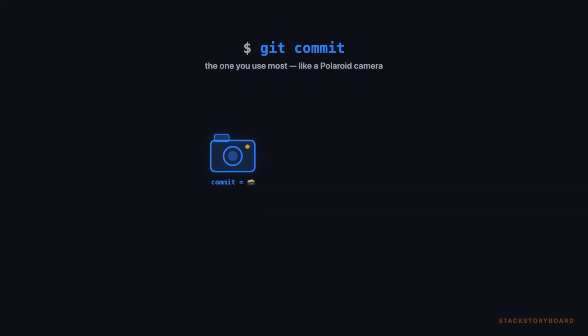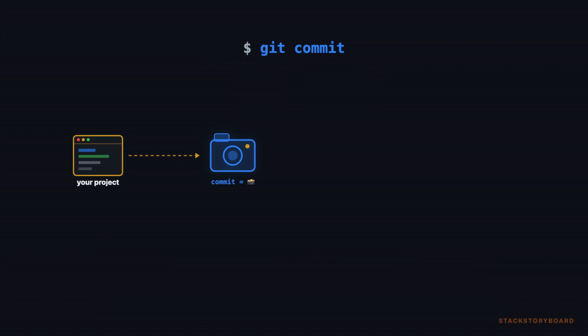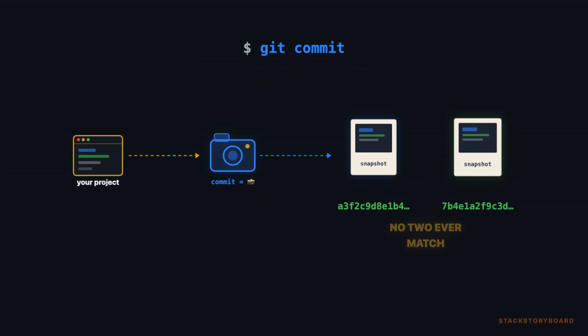Start with the one you use most, Git commit. Think of it like a Polaroid camera. You're not editing the album. You're taking a new picture of the entire room, every file, frozen in time. Git doesn't care what changed. It just says, here's what everything looks like right now, and files it away. Each snapshot gets a unique 40-character hash, like A3F2C9, basically a fingerprint. No two snapshots ever share one. That's how Git knows which version is which.